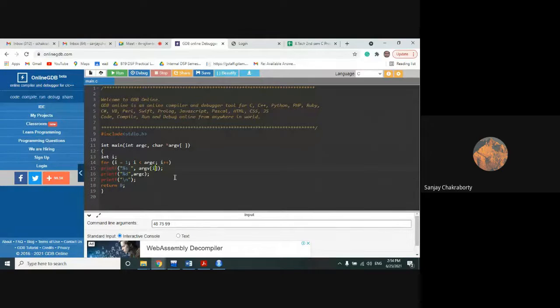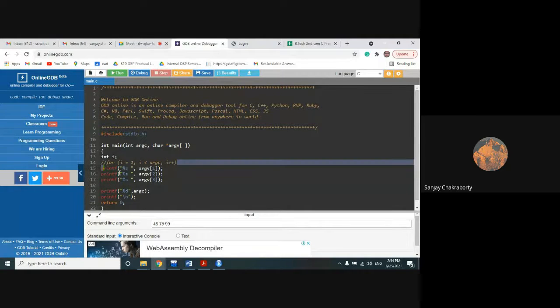So here, suppose we omit that for loop. If we print argv of 1, argv of 2, argv of 3, we can print it. The similar concept we have applied using the for loop. So 1 means 48, 2 means this one.